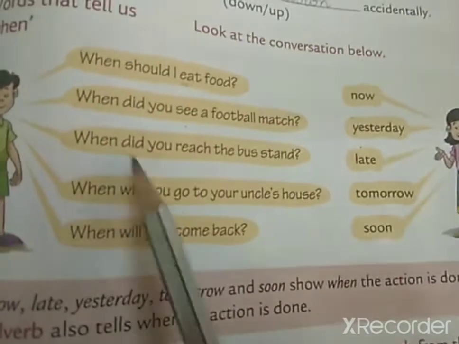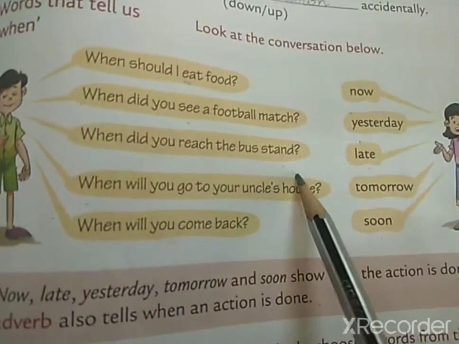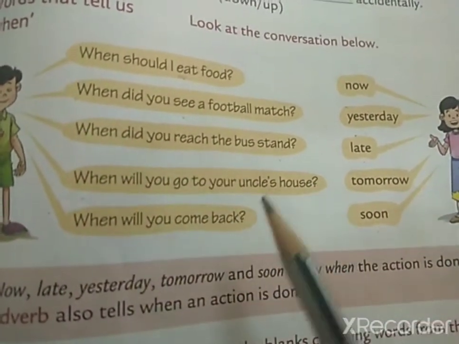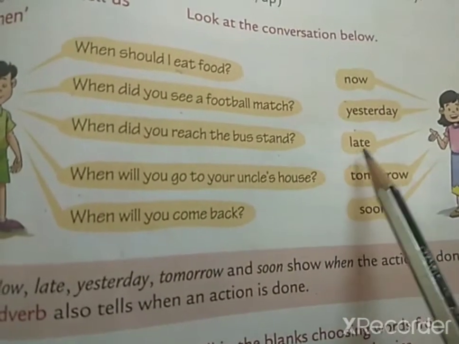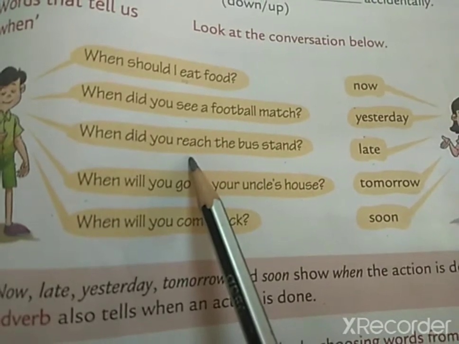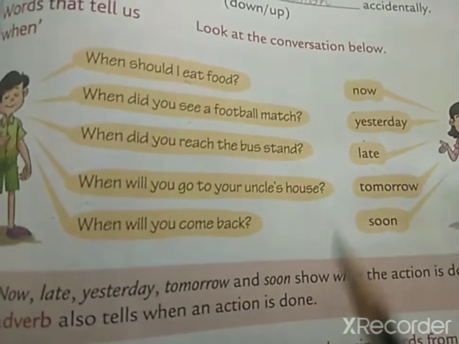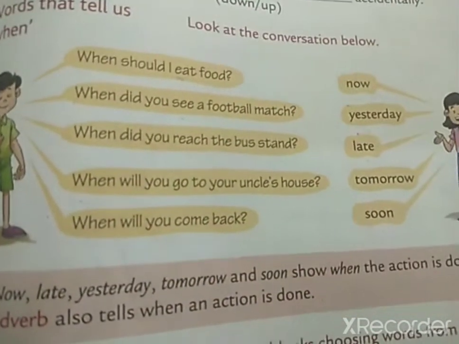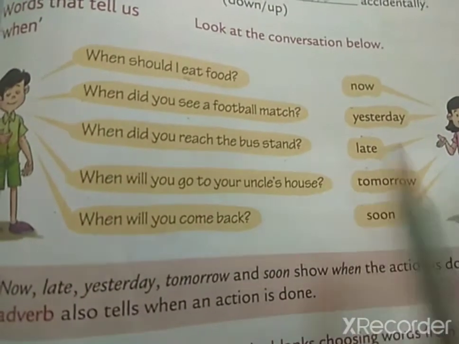Okay. When did you reach the bus stand? Reach is a verb. When did you reach? So, late. So late is again an adverb. It is showing you more about the verb. Yes, when the action is performed. It is showing you when the action is performed. So that is also an adverb.